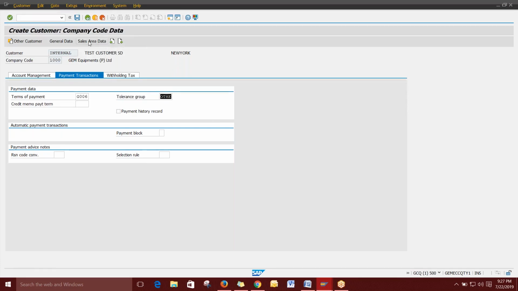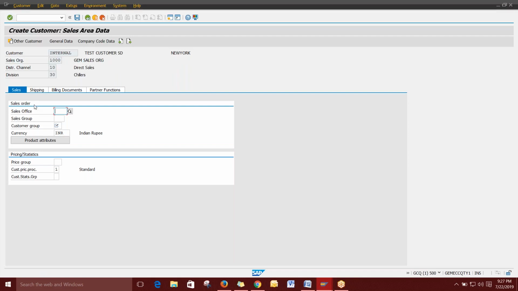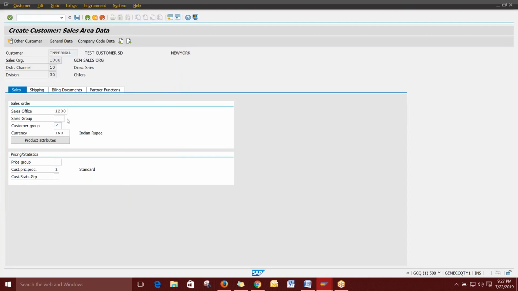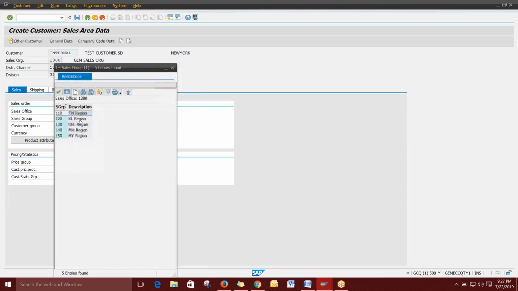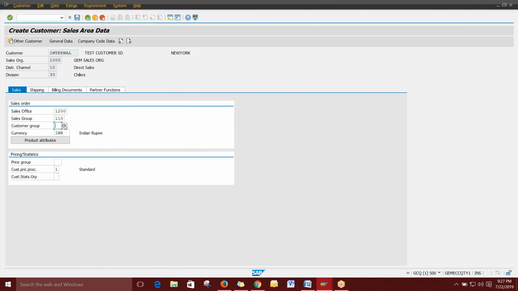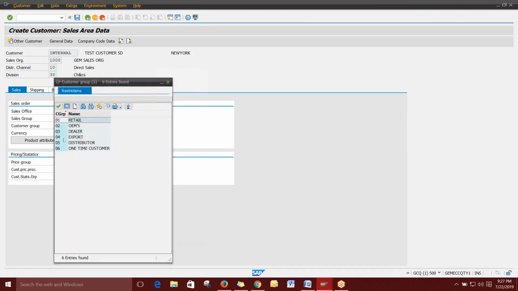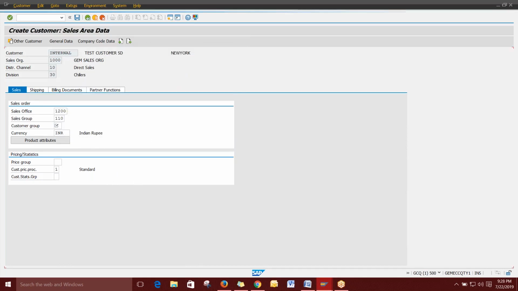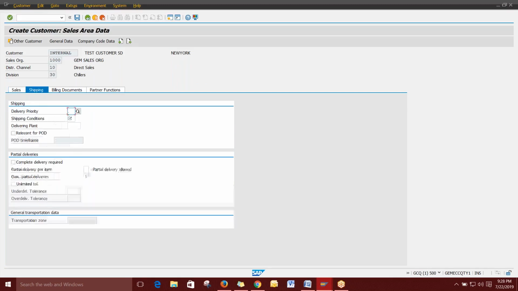Then directly you can go to the sales area data. Here, everything we created in the enterprise structure will be mapped. I'm giving the sales office as Mumbai. Then the sales group, and everything we created in the enterprise structure will come here. Customer group also; I'm giving a one-time customer here. Then if you go to shipping, you can see the delivery priority.